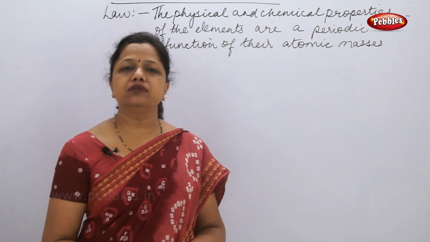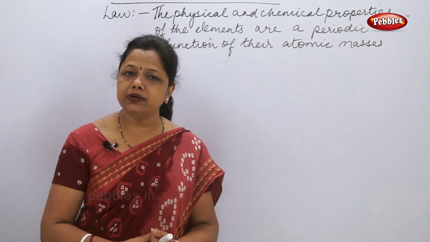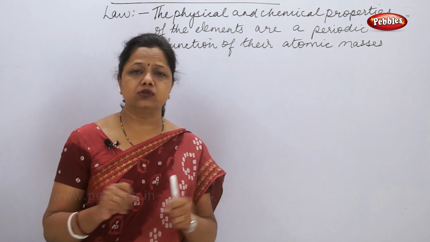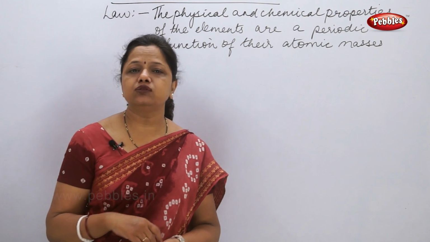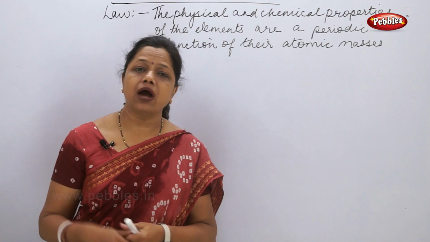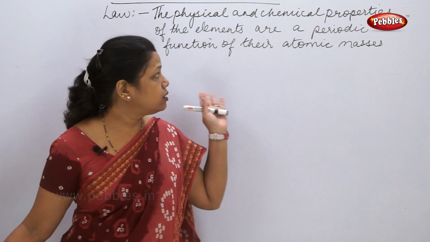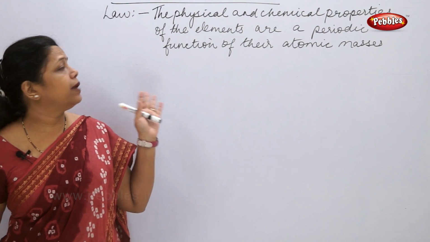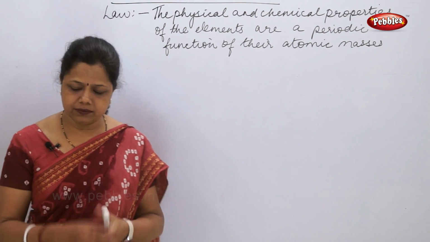This law was given by Mendeleev after he studied the physical and chemical properties of the 63 known elements in relation with oxygen and hydrogen, which were very abundant in nature and which had high reactivity with metals and non-metals. So this is how the periodic table was made by Mendeleev, and he gave a law, Mendeleev's periodic law.